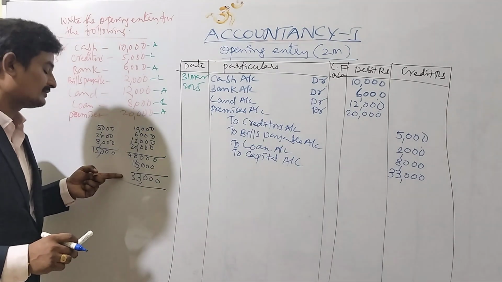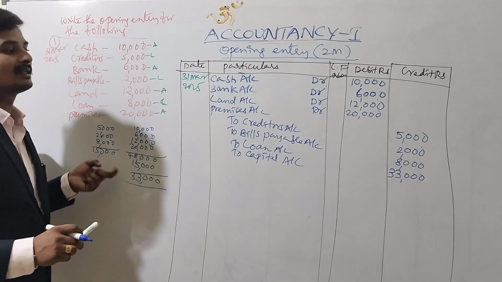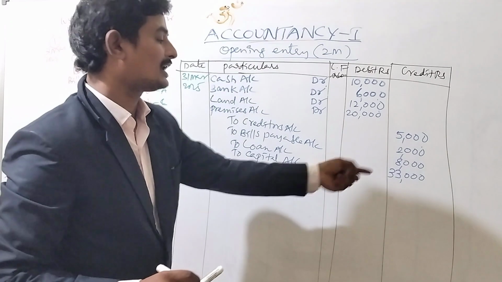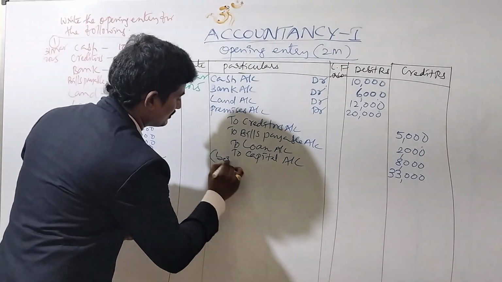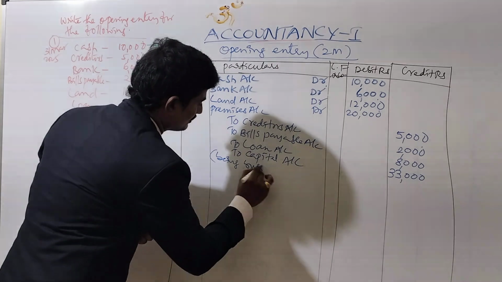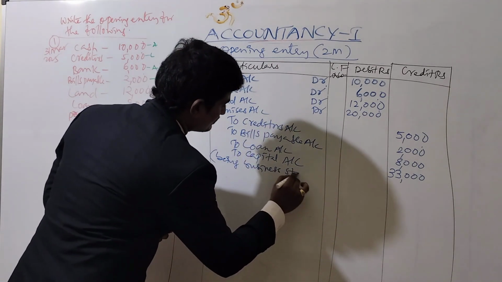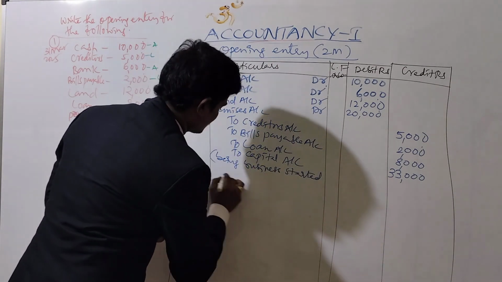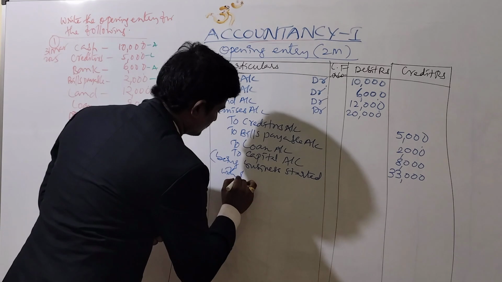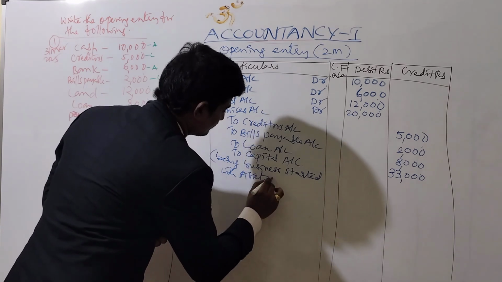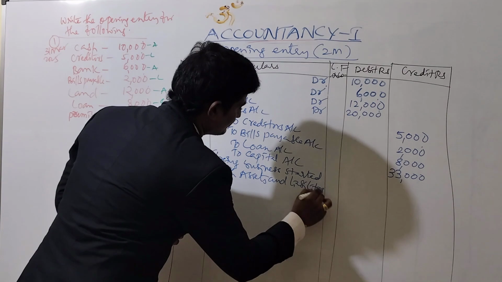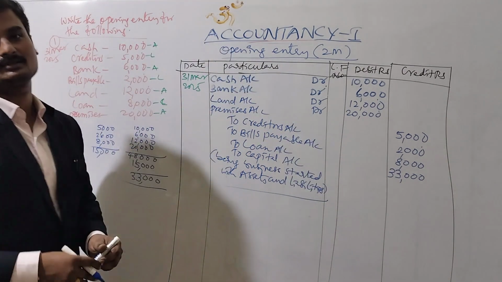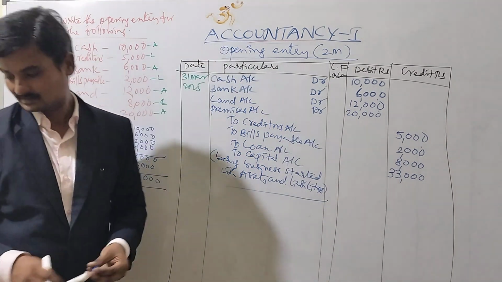We get one balancing figure that is termed the capital account. Then write the narration: being business started with assets and liabilities. How simple it is. It is for 2 marks.